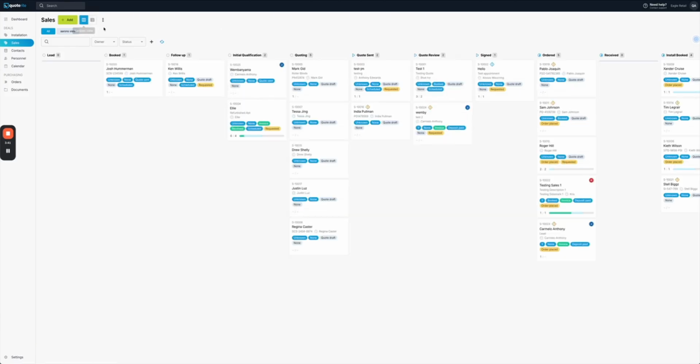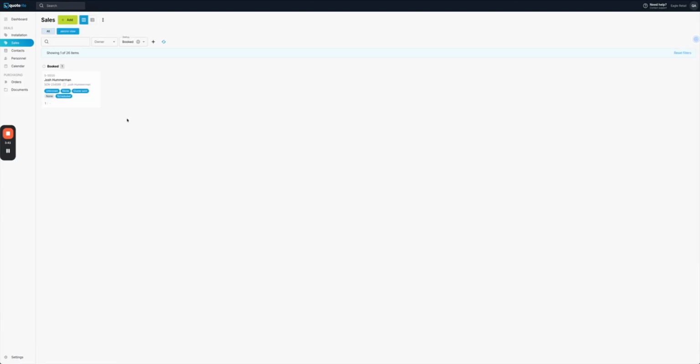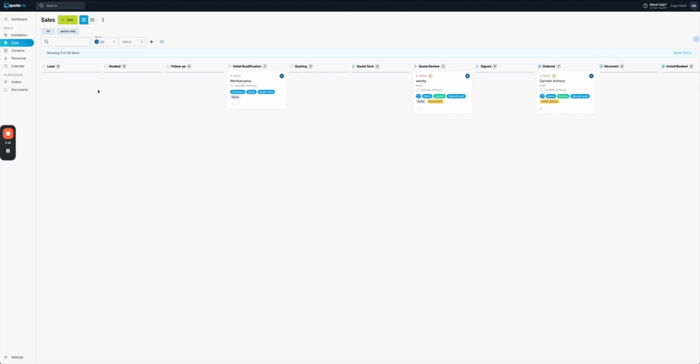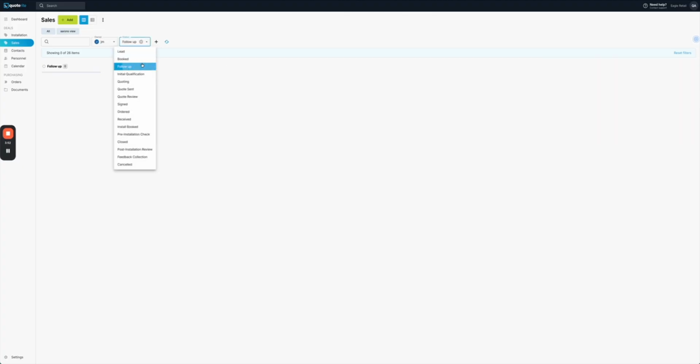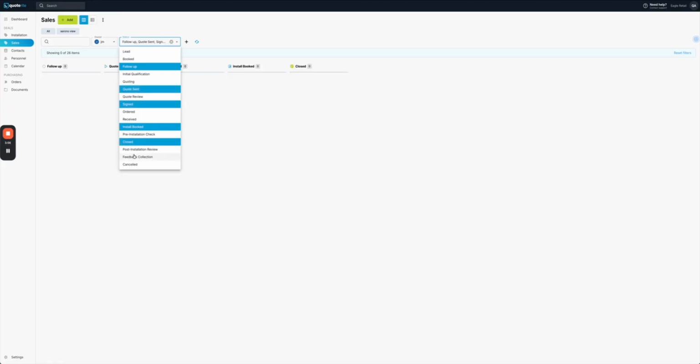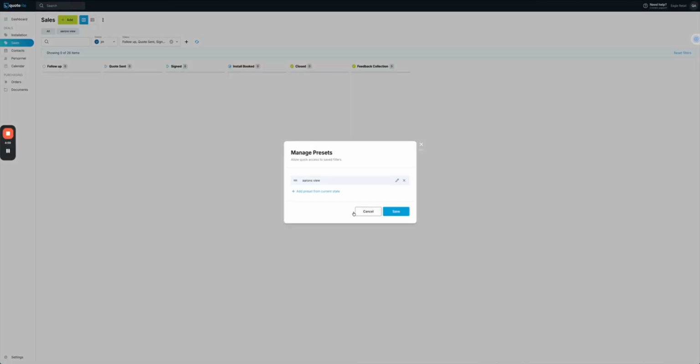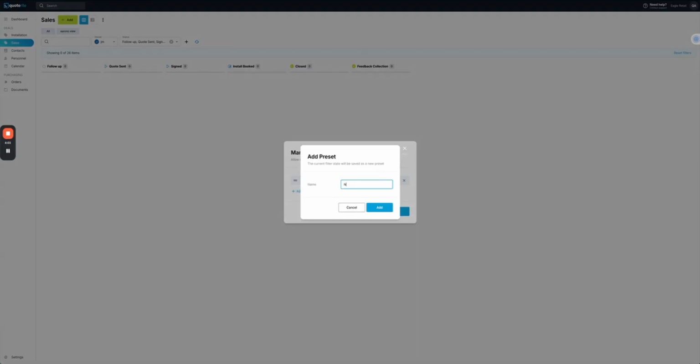We can also create custom views. So I've just got my view here. And custom views are something that, for example, we might say, look, I want to look for any owners of these jobs and any status that is follow-up or this or this. And I can just choose what I want to see, come up here and then manage presets, add preset, and we'll call this new view.